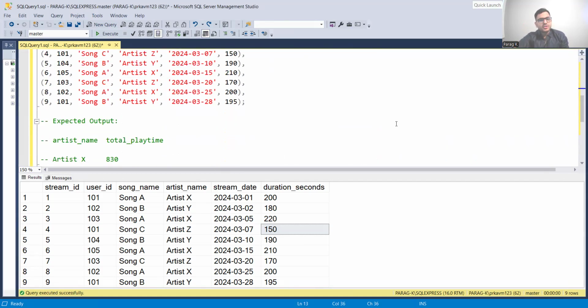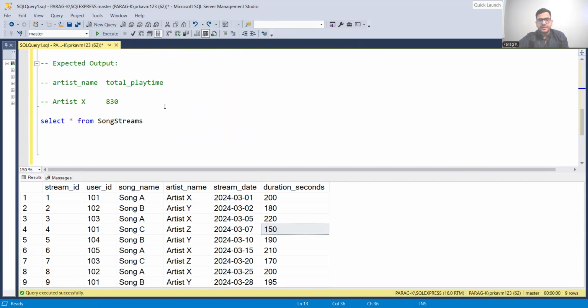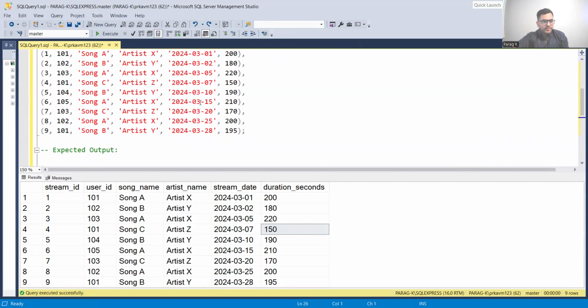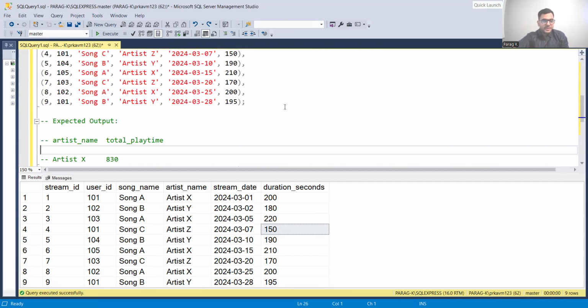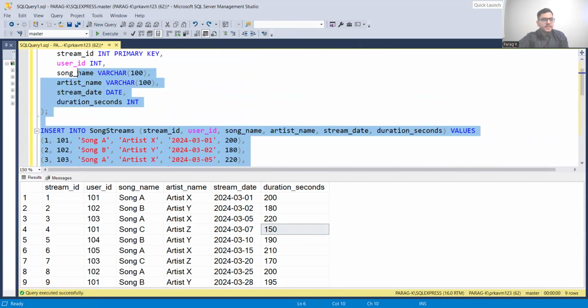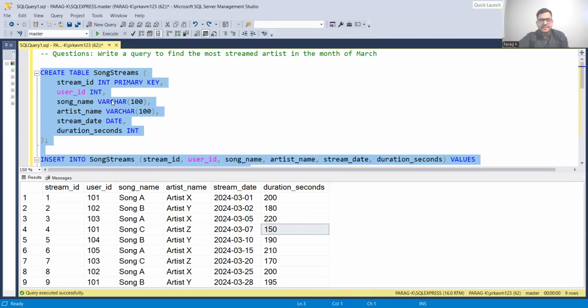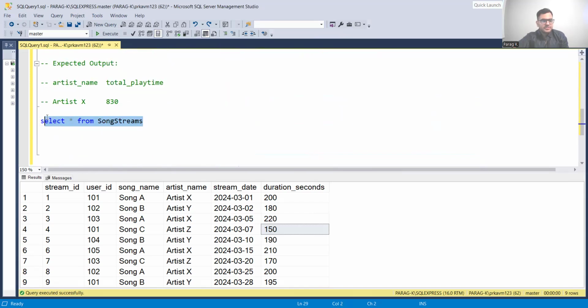As usual, guys, take your time, pause the video right now, and try to solve it. It's a good question, an easy one, so you'll be able to solve it. If you're able to solve it, amazing, then I think these videos are helping you out. You can just go ahead and put the create and insert statement, run it, and I'll show it to you. Let me run the table again. Yes. So let's look at the question.